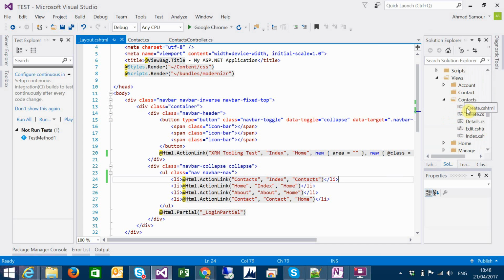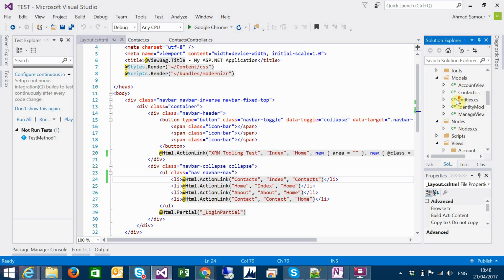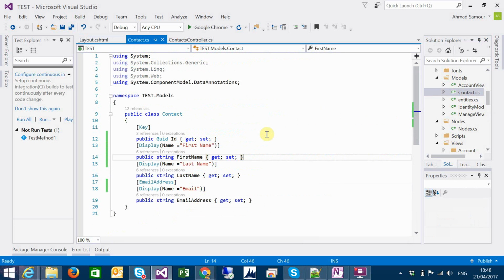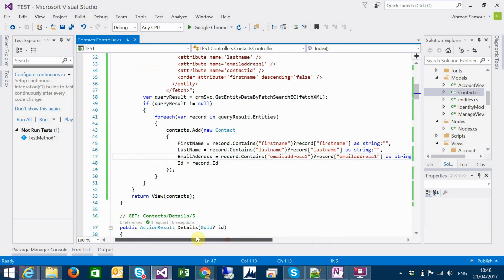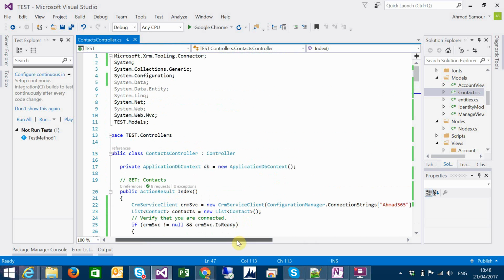First, I want to show you the model I made. I made a model called contact. In this contact, I have the ID, the GUID, which is the record ID in the CRM, first name, last name, and email address, as strings, as you can see here. And I made a controller with the CRUD operations.